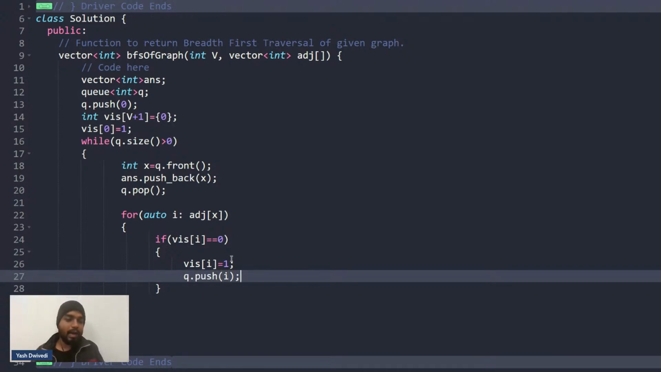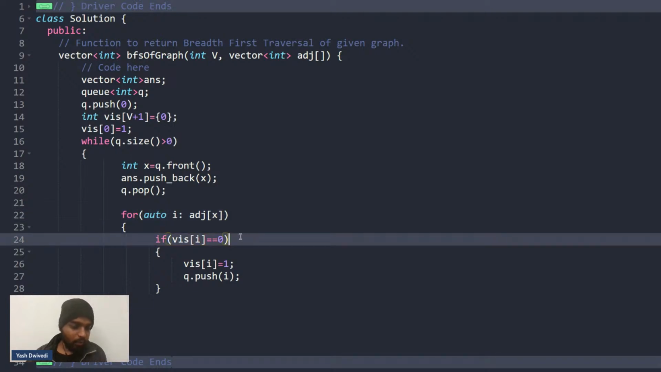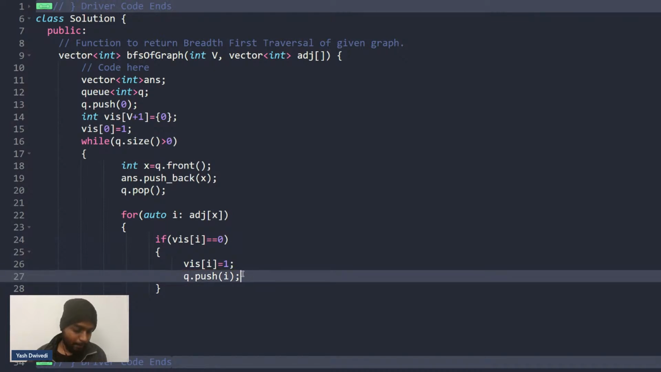Is it clear to everyone? I'll iterate through all the nodes that are present in the adjacency list. Basically, I'll iterate through every node. If it is not visited, then I'll simply mark it as visited and push it inside the queue.